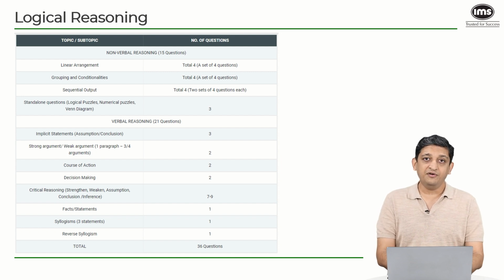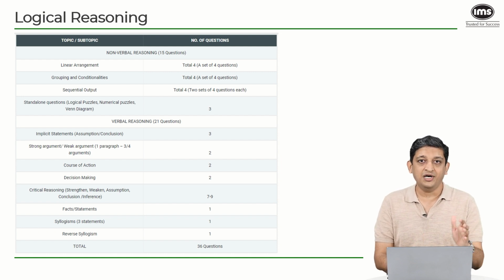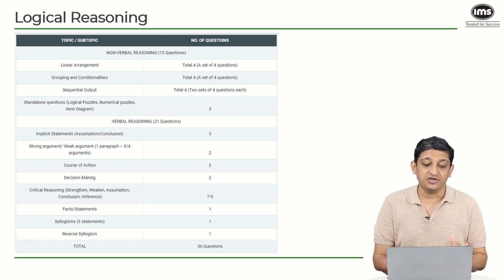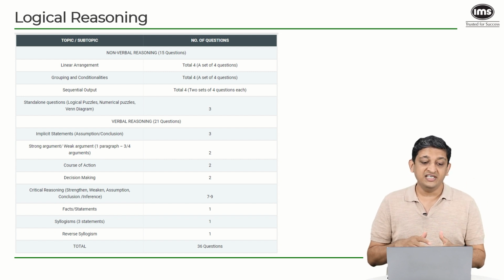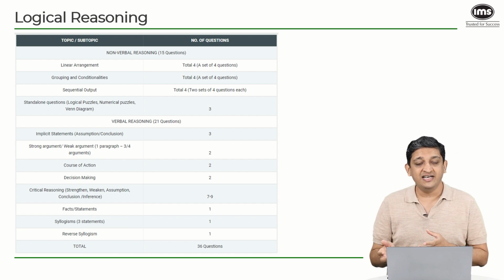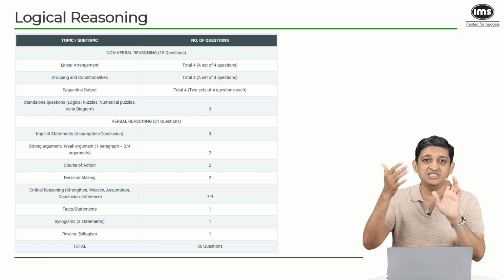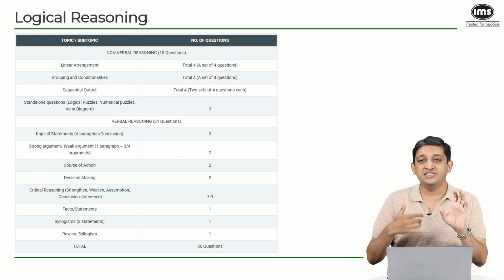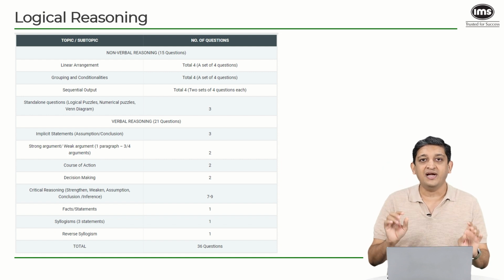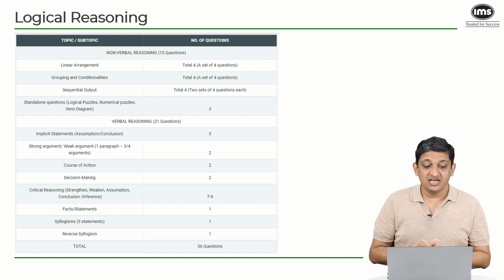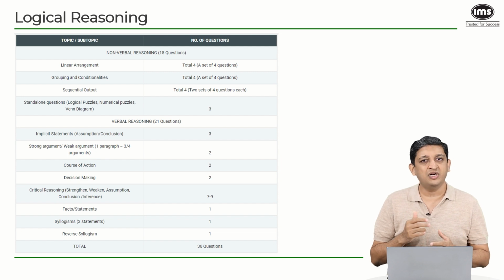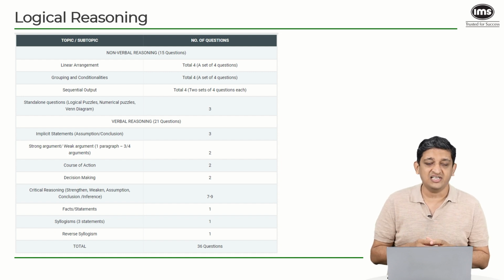Now if you look at the kind of questions that were there, this is a part of your screen, so you can have a look at what question types are there in front of you. There were questions based on linear arrangement, grouping and conditionalities, and sequential output, wherein a string is input into a machine and then there are sequential outputs until a final step is reached. Similarly, you had questions on logical puzzles, numerical puzzles, Venn diagram based puzzles, and so on.